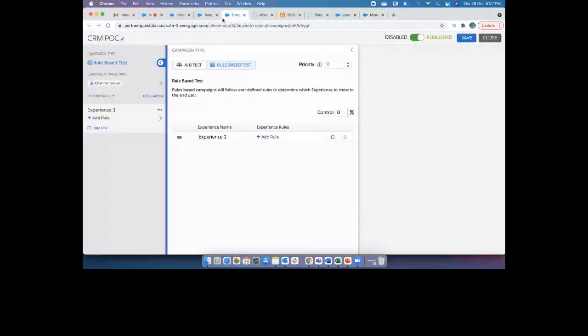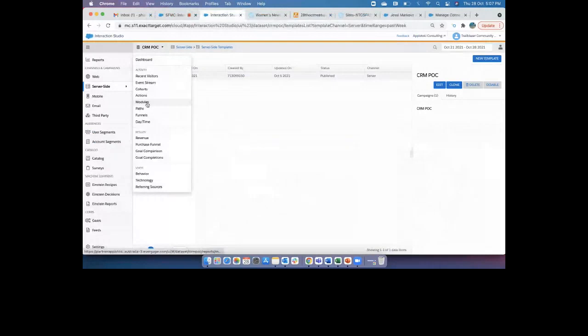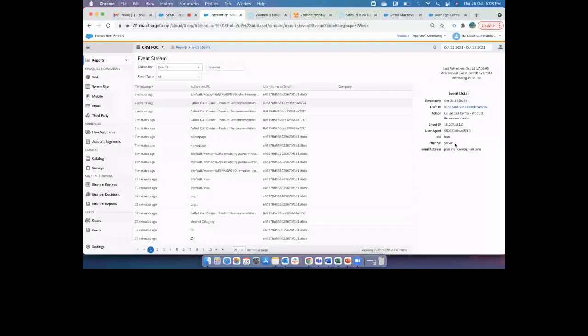so where is my interaction? Let me close these icons. Let me go to my event stream. So 48 seconds back, you can see there's a person who has been done, or 54 seconds back. So you can see here, automatically Interaction Studio will check the respective person has been synced with, because the channel is server. So the channel server is nothing but this data is coming from Salesforce, because we created a server-side template and server-side connector and server-side campaign as well.